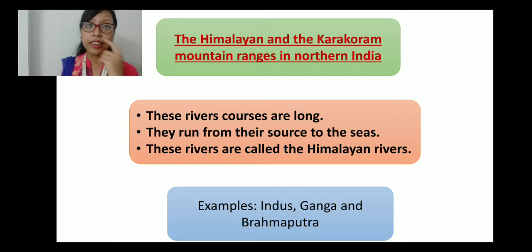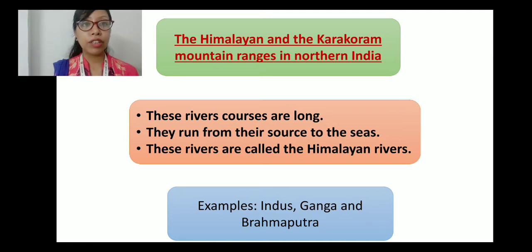The first is the Himalayan and the Karakoram mountain ranges in northern India. So what you have to remember here is the name of the source, the mountain range. It is the Himalayan and the Karakoram mountain range. And now where is it located? It is located in northern India. So you have to remember the location.